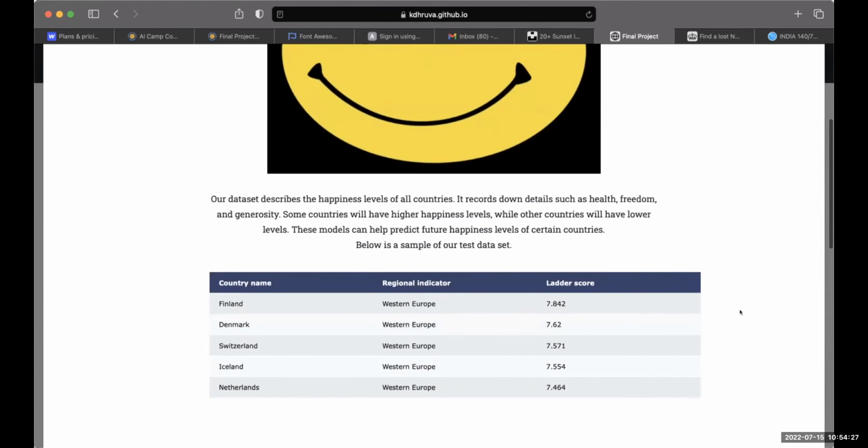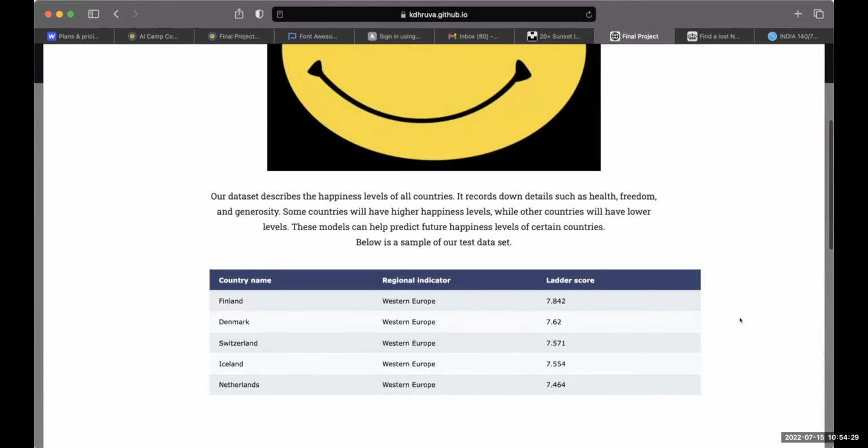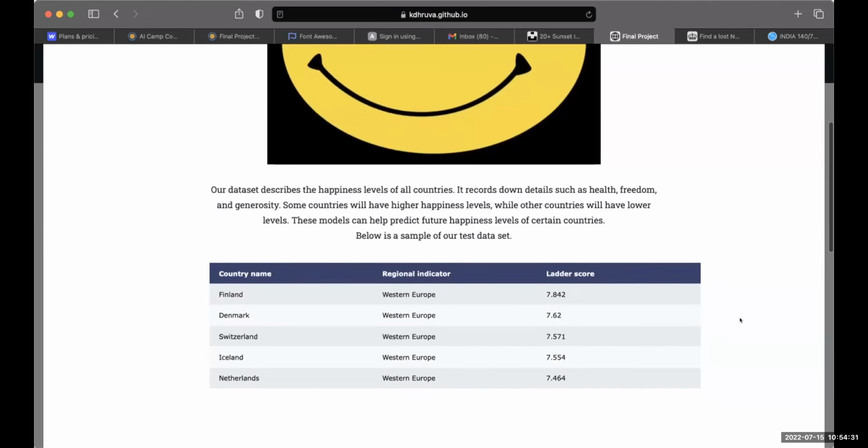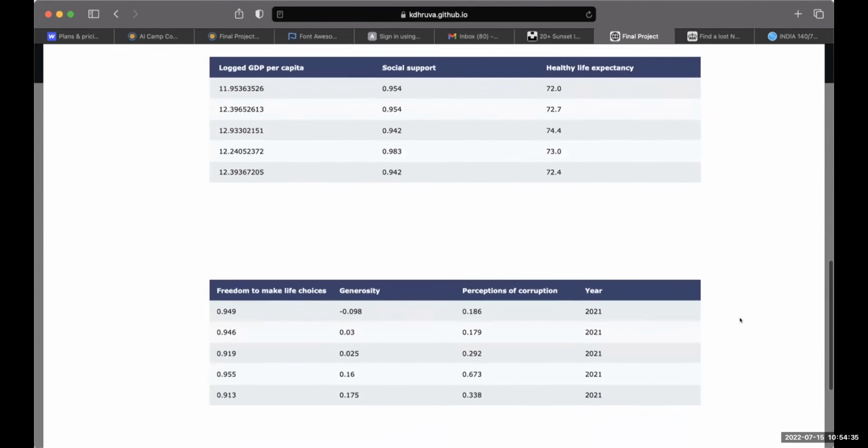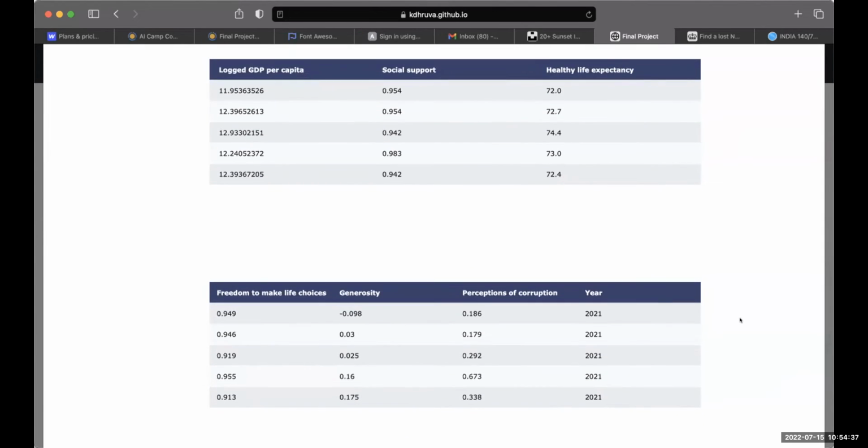The data set shows the country name, the regional indicator, the ladder score, which is our Y values, and then our X values, which are the gross domestic product per capita, the social support that the people receive, life expectancy, freedom, generosity, and the perception that inhabitants have of the level of corruption in their country.